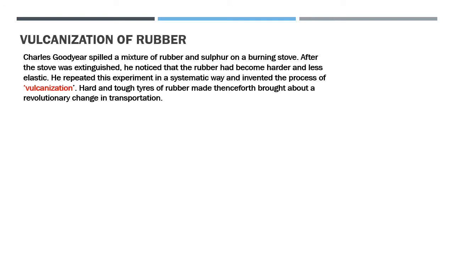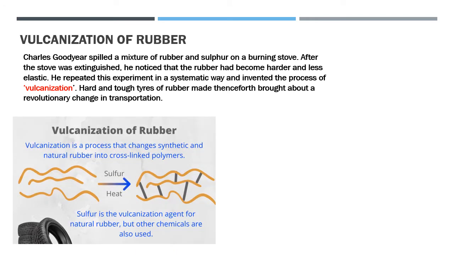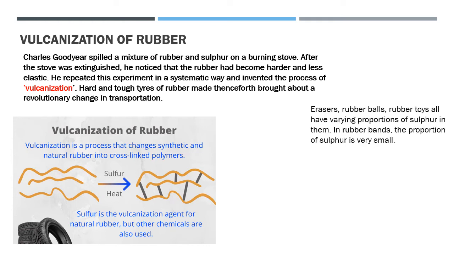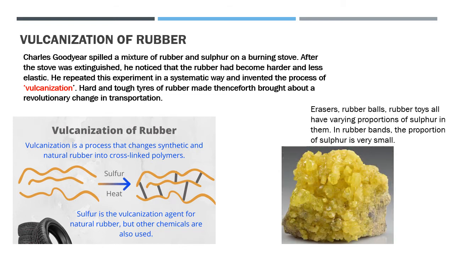This is the vulcanization of rubber process. In this process, synthetic and natural rubber change into cross-linked polymers. Sulfur is the vulcanization agent for natural rubber, but other chemicals are also used. Erasers, rubber balls, rubber toys all have varying proportions of sulfur in them. In rubber bands, the proportion of sulfur is very small. This is the sulfur.